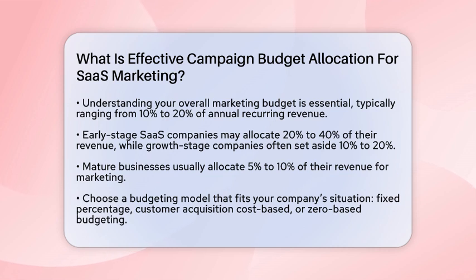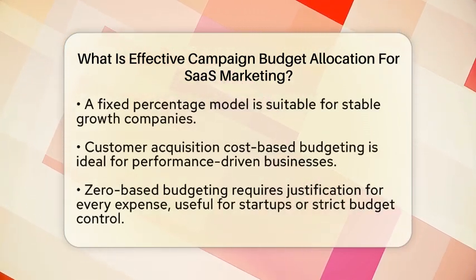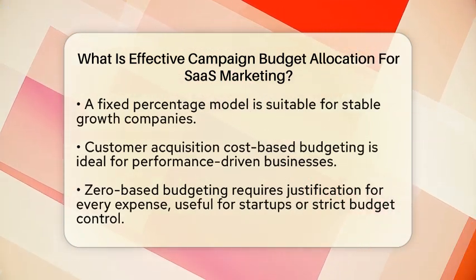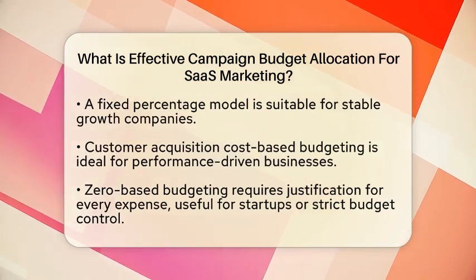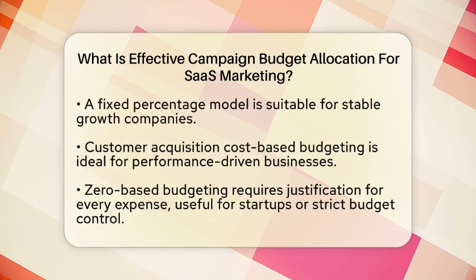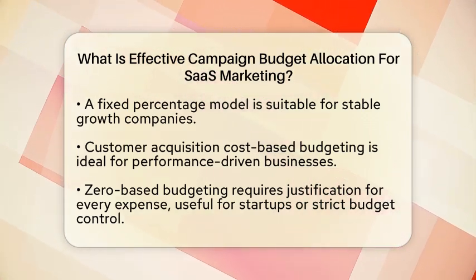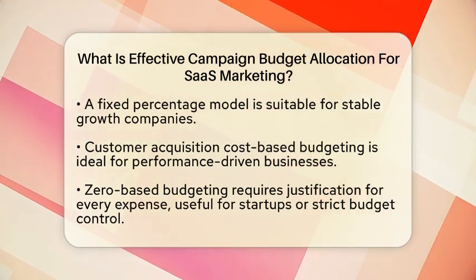Next, consider adopting a budgeting model that aligns with your company's situation. One option is to allocate a fixed percentage of your revenue to marketing. This model works well for stable growth companies. Another approach is to base your budget on customer acquisition cost and desired revenue goals. This method is ideal for performance-driven businesses. Lastly, zero-based budgeting requires you to justify every marketing expense from the ground up, which can be useful for startups or when strict budget control is necessary.